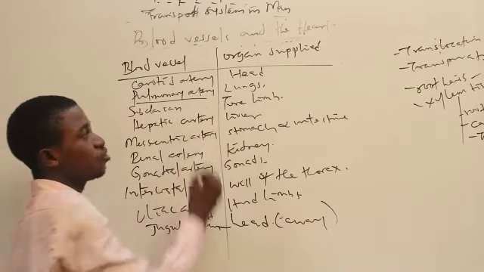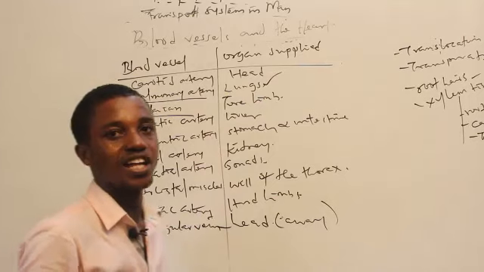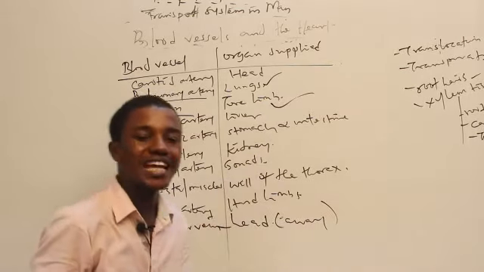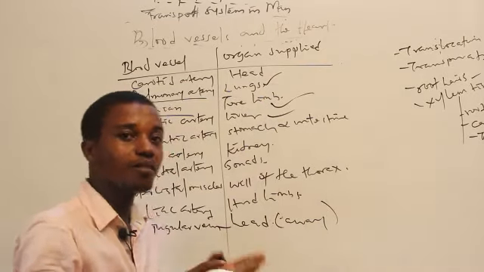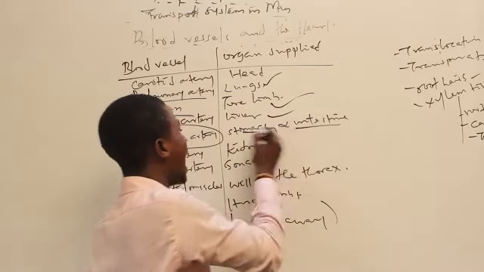The pulmonary artery supplies blood to the lungs. The subclavian artery is found in the forelimb. They supply blood to the forelimb. We have the hepatic artery, it supplies blood to the liver. We have the mesenteric artery as well. The mesenteric artery supplies blood to the intestine and the stomach.